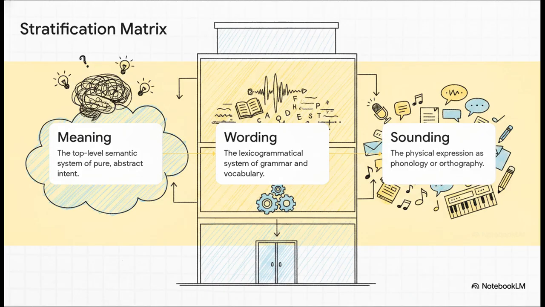But meaning needs a vehicle to get around, so we descend to the second stratum, the lexico-grammatical system. This is where your abstract meaning gets coded into actual wording, your grammar and your vocabulary. Finally, that wording has to actually enter the physical world, right? So we descend to the ground floor, sounding or writing. This is the phonological or orthographic expression.